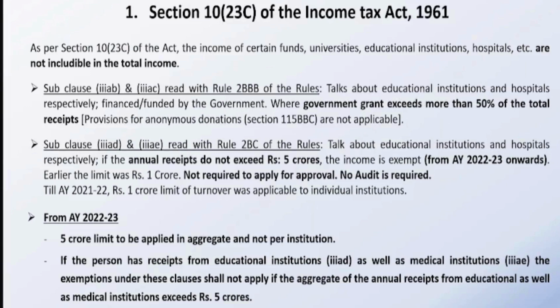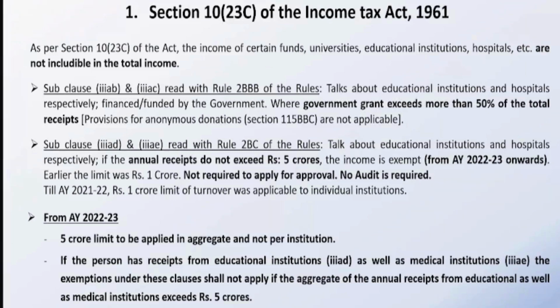Now, there is one more amendment. We must have come across institutions which run an educational institution as well as a medical institution. The ideal example is a medical college.